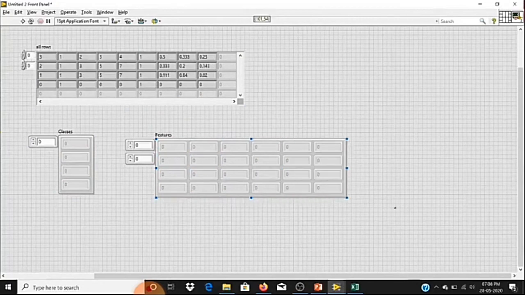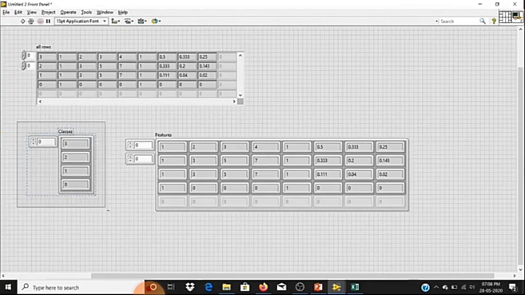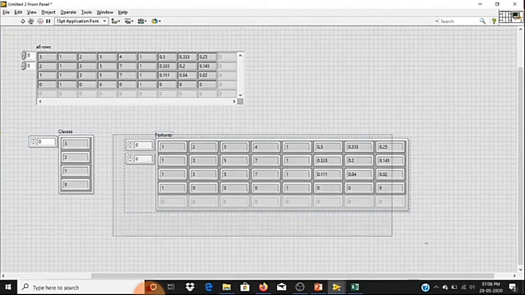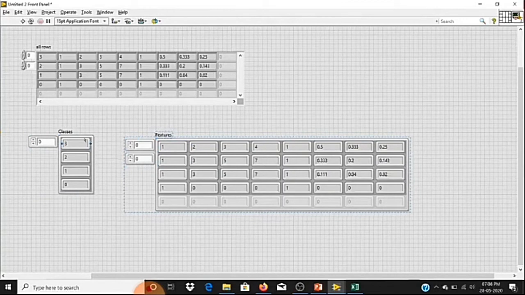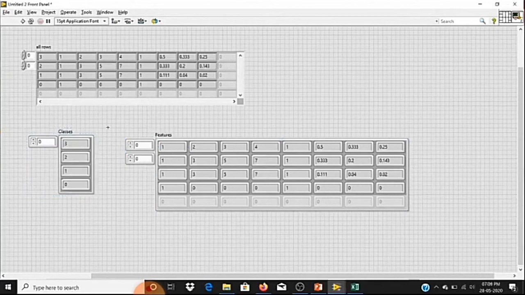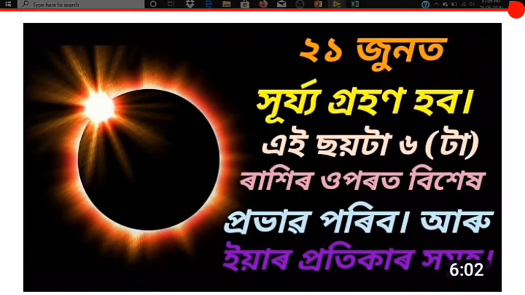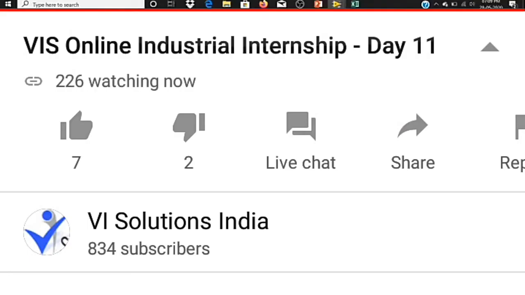If you run this, in your classes you can see the value corresponding to each signal. In features I have only the features of each signal. In your class, the zeroth index has the value 3. That means in your two-dimensional data, the 0th index row represents the features of the 0th index element in your class. Your data should be like that, then only can it train properly. So this is how we are going to extract the data. Now we'll move to the training stage.